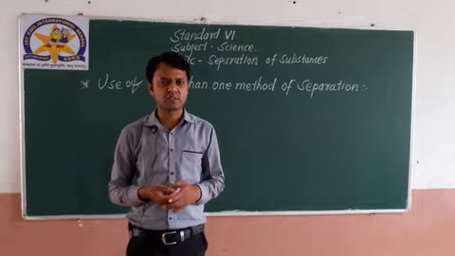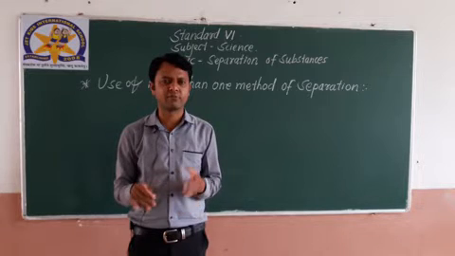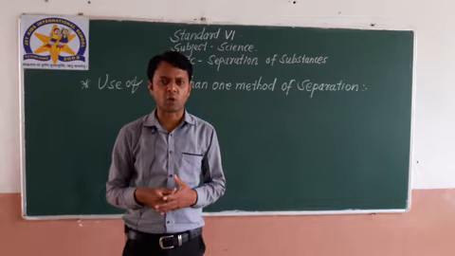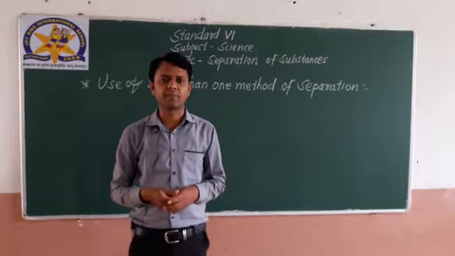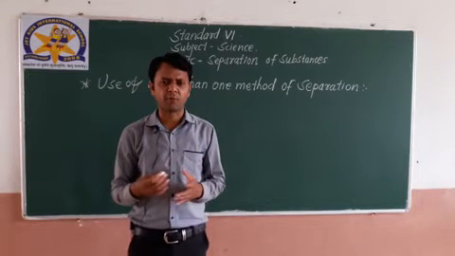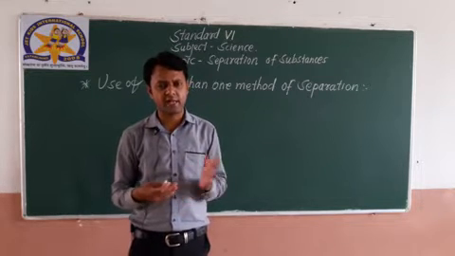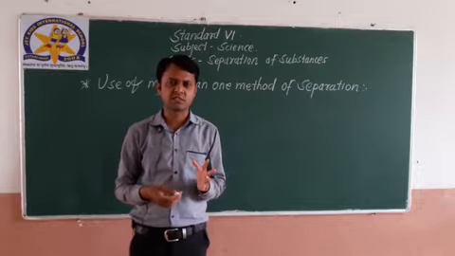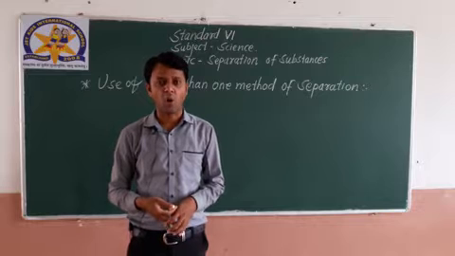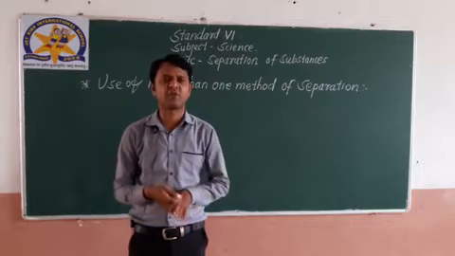From where do we get salt? Obviously from the sea water. We all get salt from the sea water. So what is happening there? As sea water is very salty, it is full of salt. There is the process of evaporation happening. First of all, let me tell you the definition of evaporation. As yesterday also we have discussed, the process in which water changes into water vapor on heating is called evaporation, or else we can also say the process of conversion